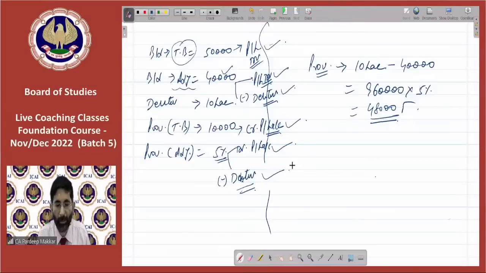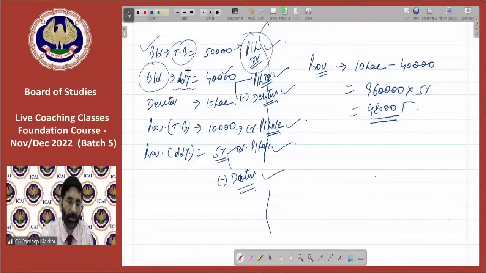Let's understand this thing. A number of times I'm trying to explain everything in English and Hindi both, but there may be a rare chance when I have left it. So please remember, memorize, there's no problem, I'll explain. Whenever bad debts are given in trial balance, beta, you will have to do one thing: it will be entered in the debit side of P&L account.